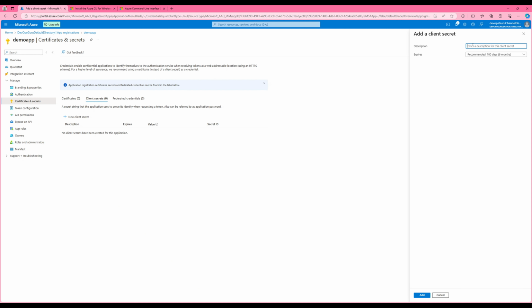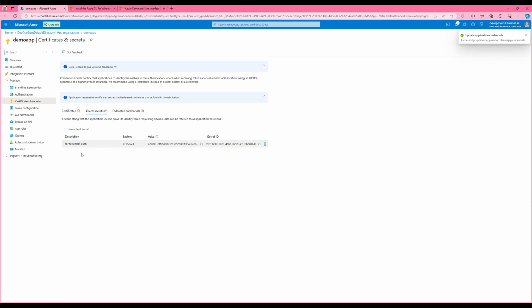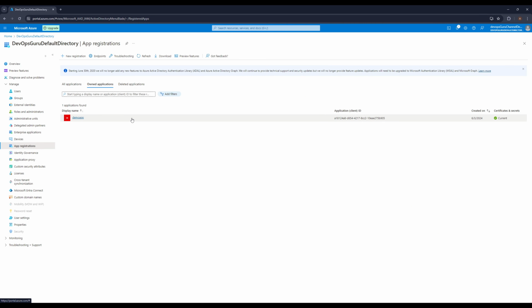You can give it a description, and you can change the date. Let's give 90 days and add. So this is your client secret. This one you can only get once, so just copy it in a safe place. Now we have created the demo app service principal.